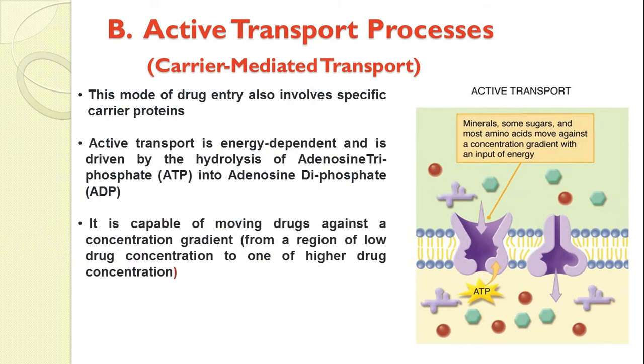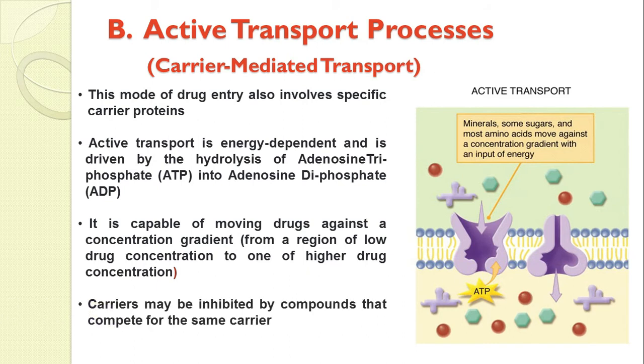It is capable of moving drugs against concentration gradients, meaning it is not dependent on the concentration gradient. It can move the drug from a lower concentration region to a higher concentration region. That's why we say the movement is against the concentration gradient.